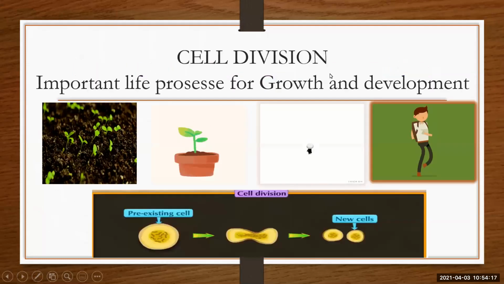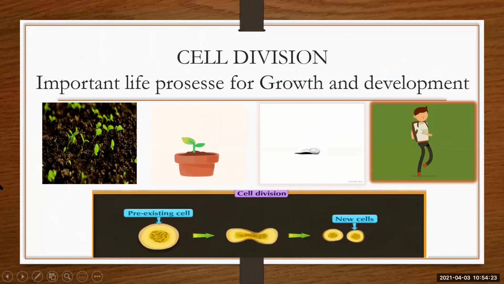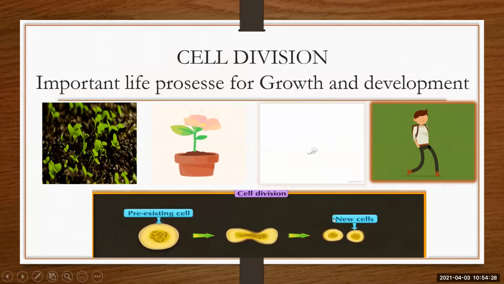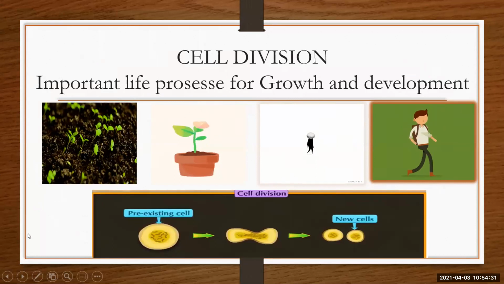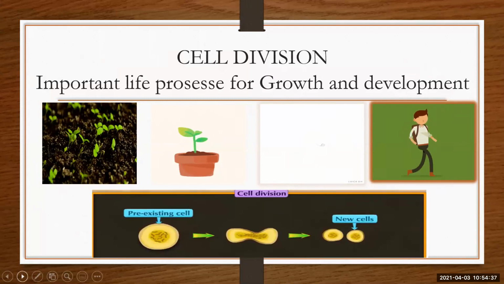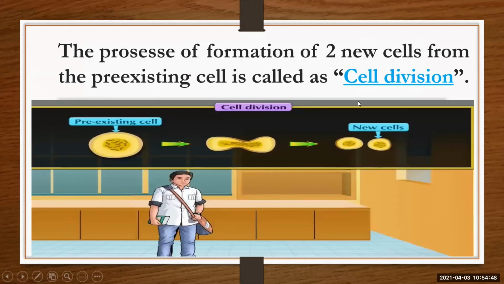Now, in the last chapter, you have learned about cell division. It is also an important life process for growth and development. How does it help? When the cell divides, only then do we grow and develop ourselves. See that in cell division, one cell divides into two. The process of formation of two new cells from a pre-existing cell is called cell division. This is a pre-existing cell. Its nucleus is dividing, its cytoplasm is dividing, and it is forming two new cells. That is nothing but cell division.